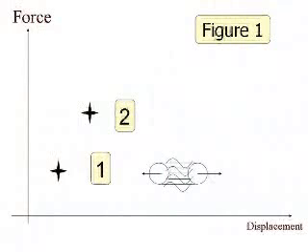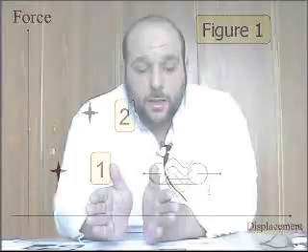Now, if these ropes are not broken, and we apply double the force, 200 Newton, then the displacement will be doubled. Let's say, for example, at 100 Newton we have 100 micrometer displacement. If the force becomes 200 Newton, then the displacement will be doubled if there is no breaking in the ropes. So that leads us to point number 2.